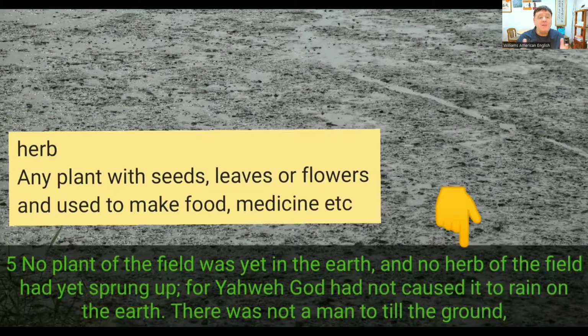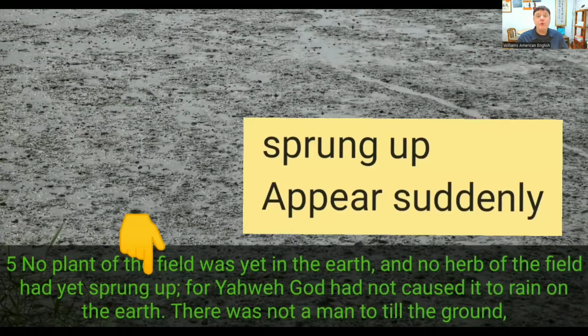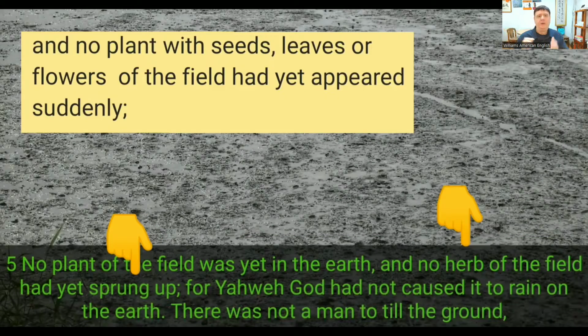This is any plant with seeds, leaves, or flowers, and used to make food, medicine, etc. Now we have this word sprung up, which means to appear suddenly. Now we can put together herb and sprung up. And no plant with seeds, leaves, or flowers of the field had yet appeared suddenly.